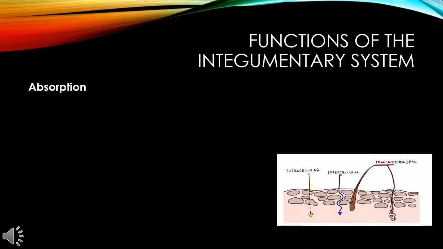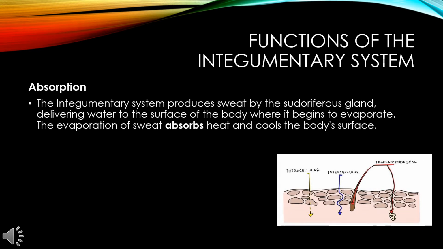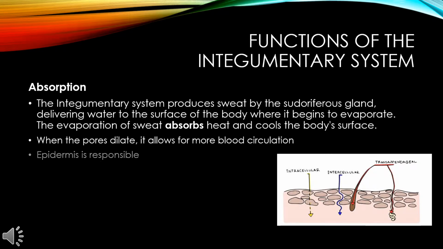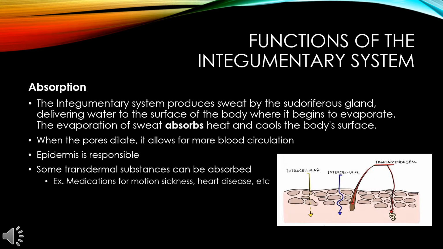Alright, functions of absorption. The integumentary system produces sweat by the subdiaphragmatic glands, delivering water to the surface of the body where it begins to evaporate. The evaporation of sweat absorbs heat and cools the body surface. When the pores dilate, it allows for more blood circulation. Epidermis is responsible. Some transdermal substances can be absorbed.